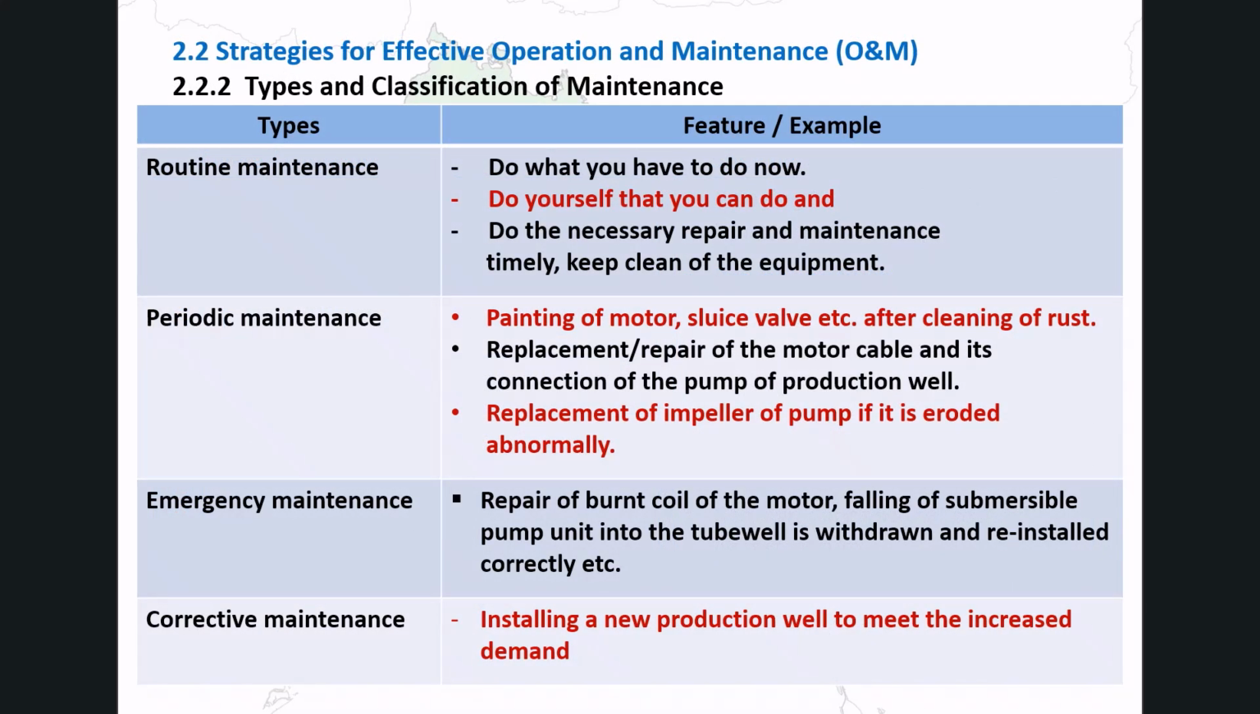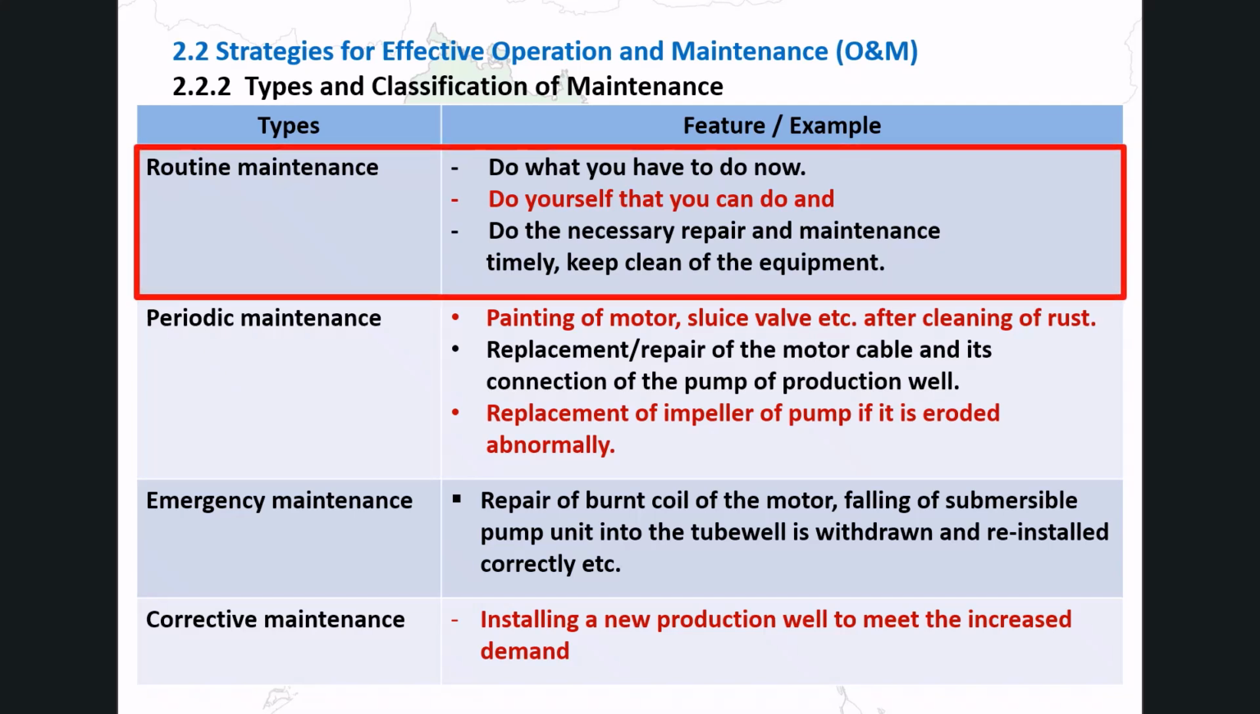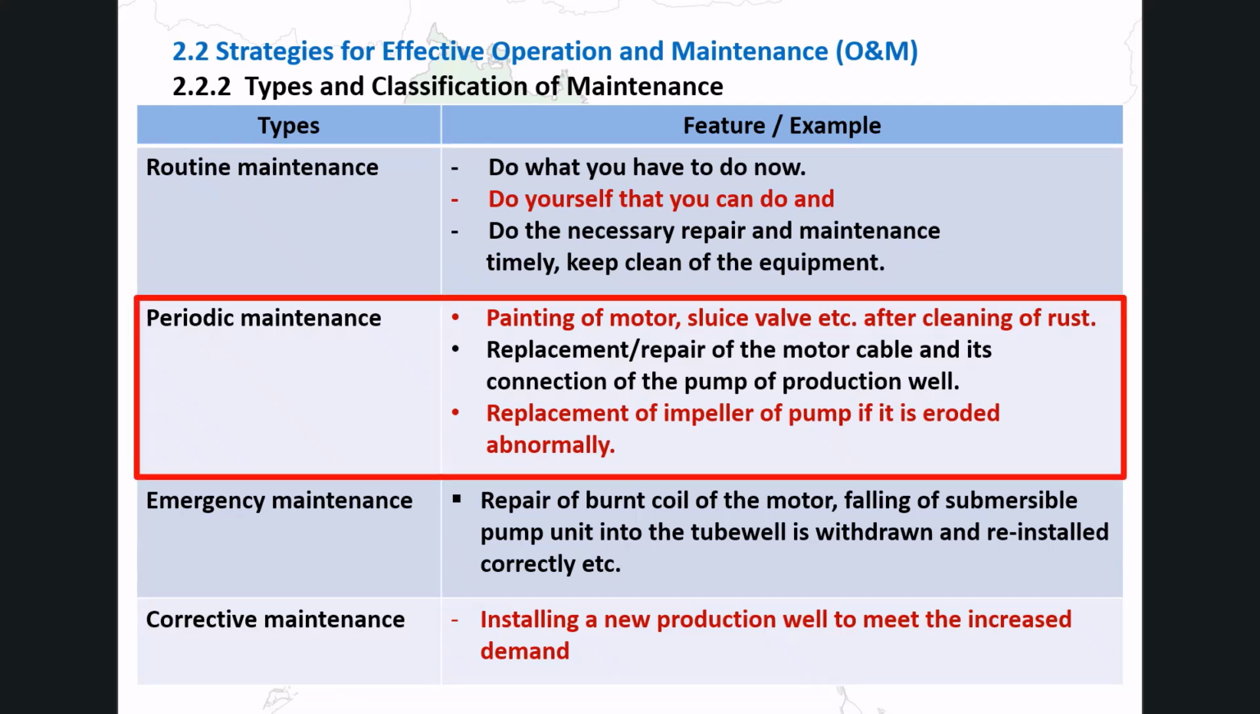Types and classification of maintenance. Maintenance is a continuous process that is classified into 4 types. Routine maintenance is the minimum regular maintenance needed to keep infrastructure operational. The key principles are: do what you have to do now, do what you can do yourself, and do necessary repairs in a timely way while keeping equipment clean. This is day-to-day work that continues throughout the year. Periodic maintenance is carried out at set intervals.